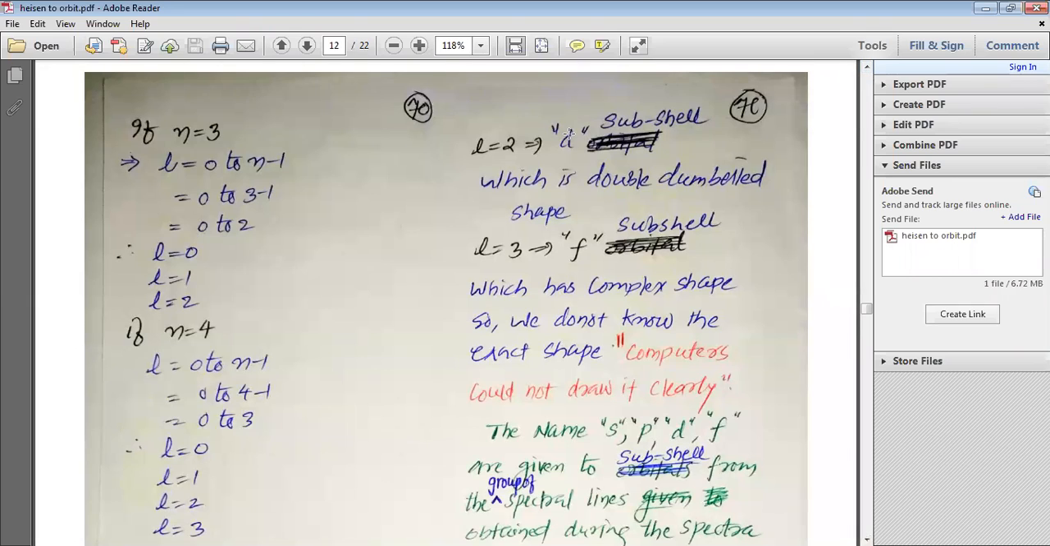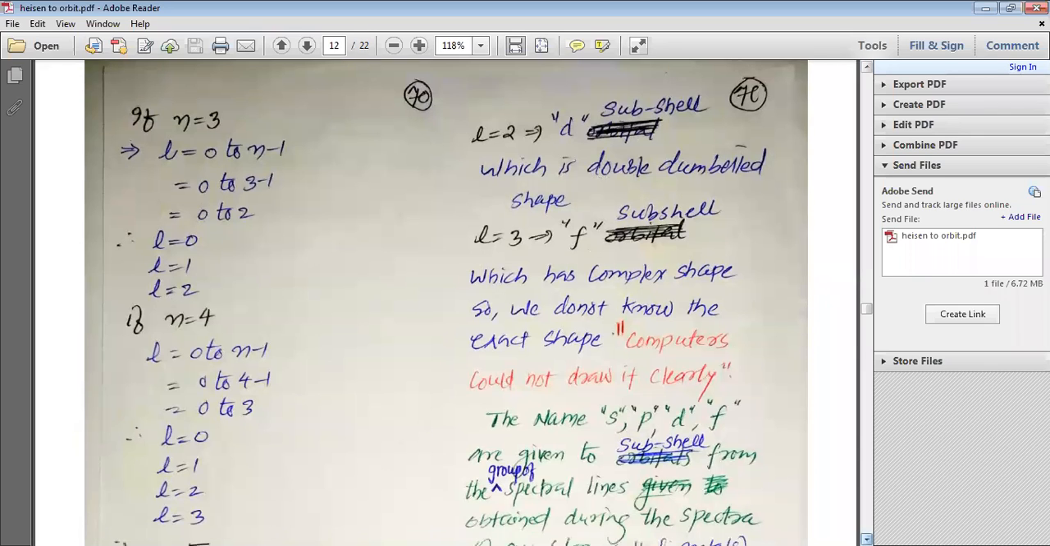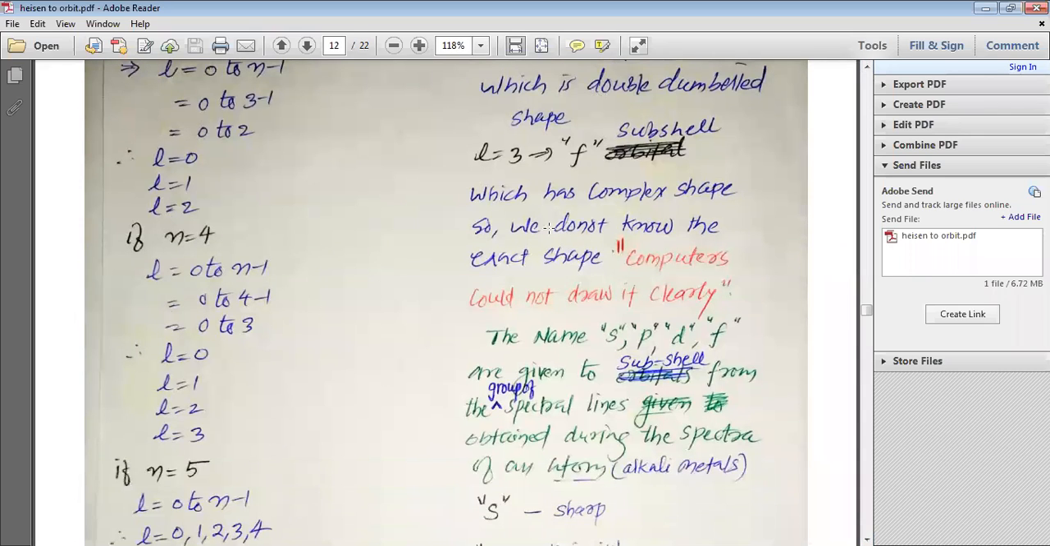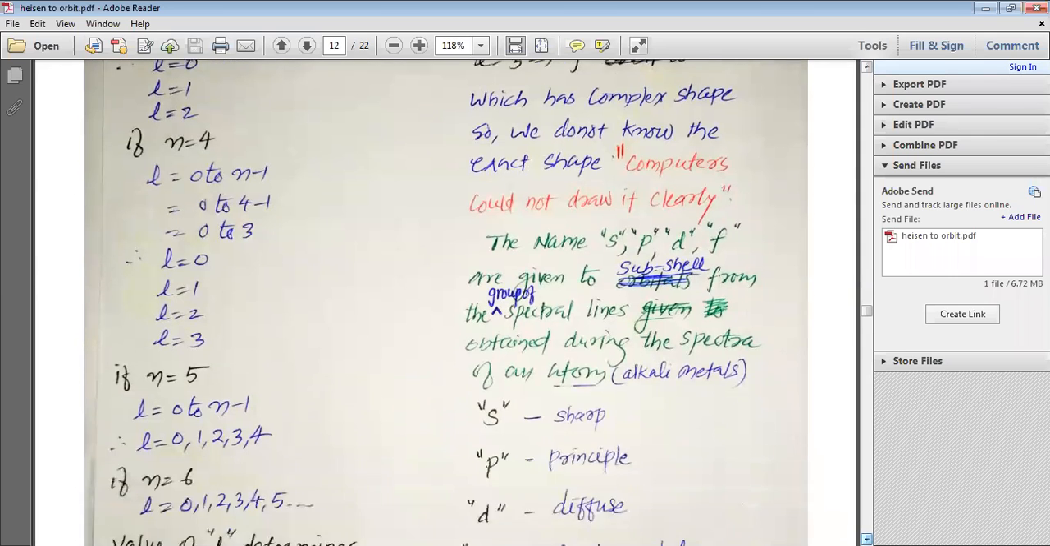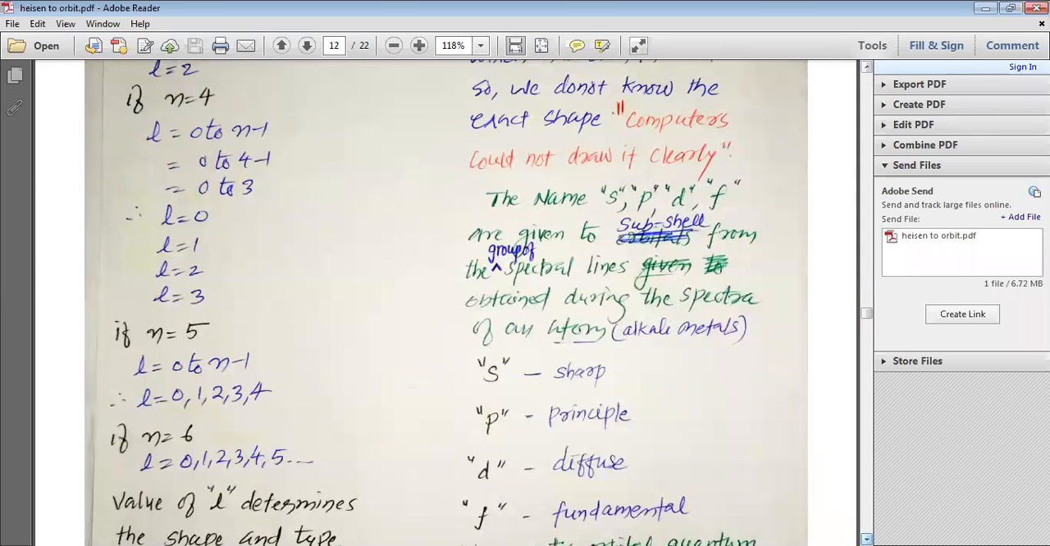When L is equal to 2, we have the D subshell, which is a double dumbbell shape. And when L is equal to 3, we have the F subshell, which has a complex shape. So we do not know the exact shape of F orbitals. The computer could not draw the diagram for it clearly, and that is why we are not aware. So that was one of the limitations while solving Schrodinger's equation.